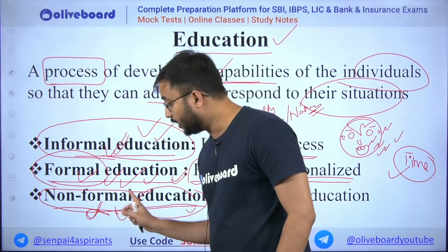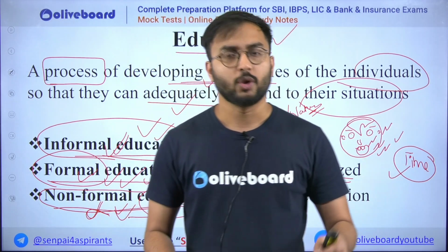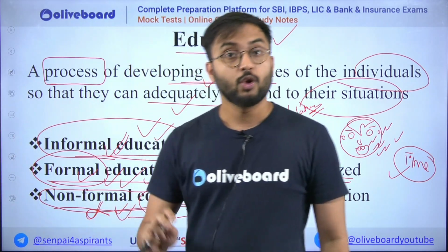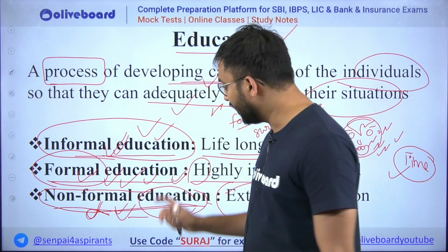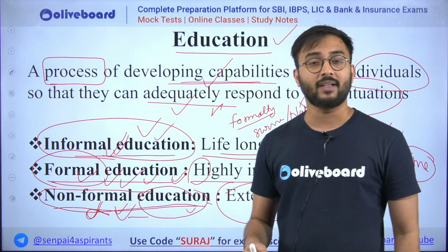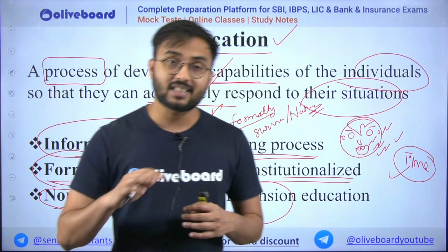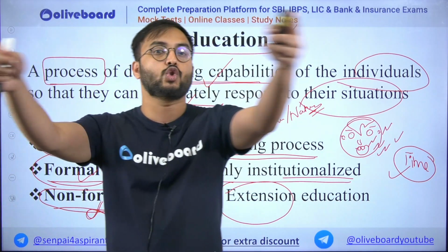Second thing, there is no institution responsible, okay. For example, you can learn swimming through your friends also. You can learn swimming through a proper swimming trainer also. You can learn swimming through your relatives also, or maybe a guide also. So in this way, non-formal education is nothing but something which you learn outside the institution, that is outside your schooling system, outside your educational system, outside these walls.